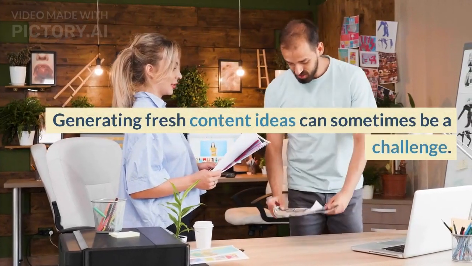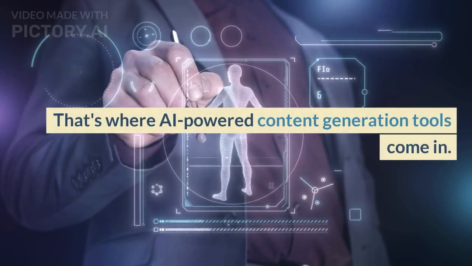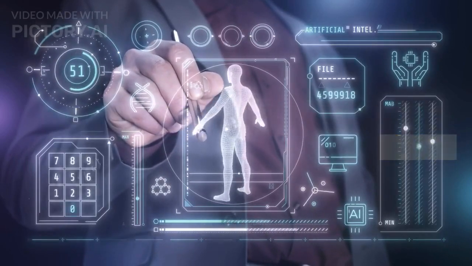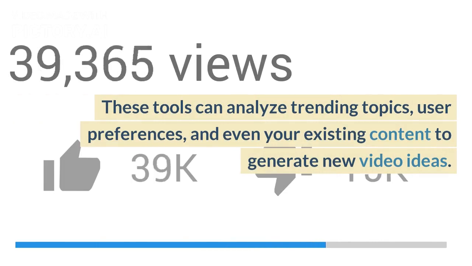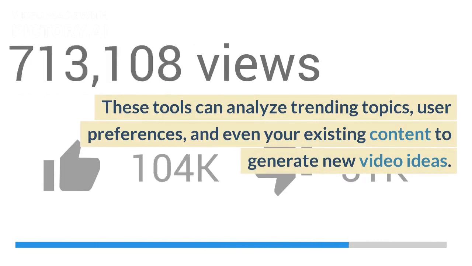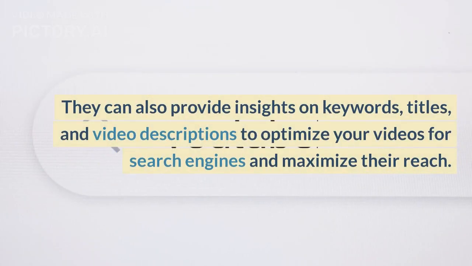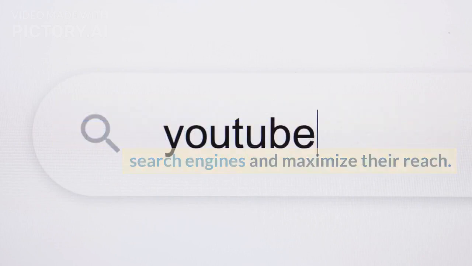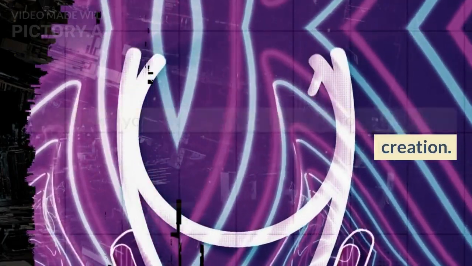Generating fresh content ideas can sometimes be a challenge. That's where AI-powered content generation tools come in. These tools can analyze trending topics, user preferences, and even your existing content to generate new video ideas. They can also provide insights on keywords, titles, and video descriptions to optimize your videos for search engines and maximize their reach. And there you have it, the top 5 AI tools for video creation.